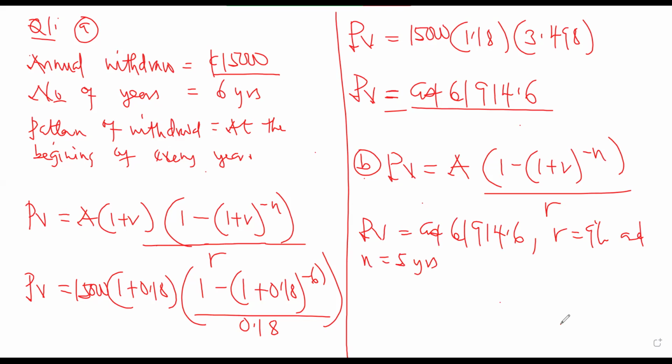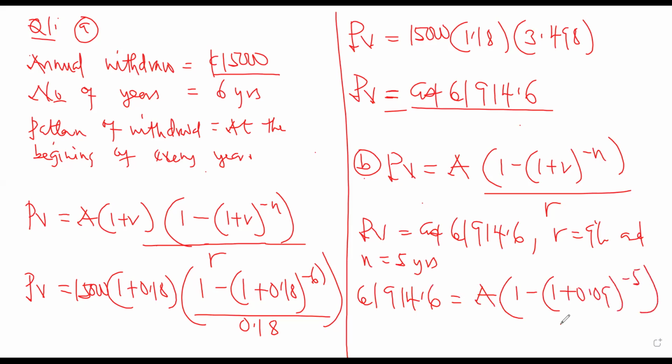So we now have 61,914.6 is equal to the amount that we are going to be paying every year, A, multiplied by 1 minus (1 plus 0.09) exponent negative 5, all divided by 0.09.